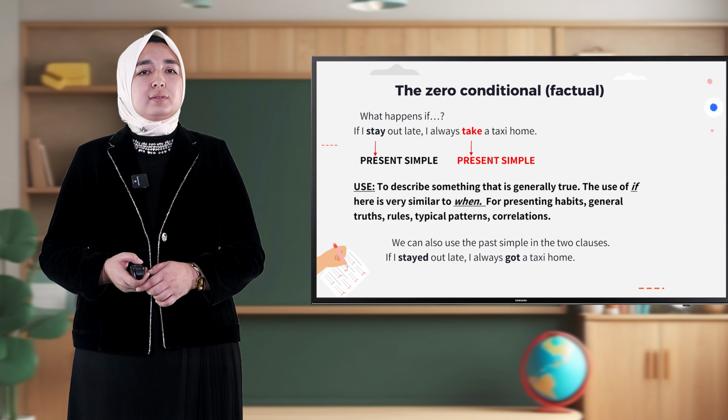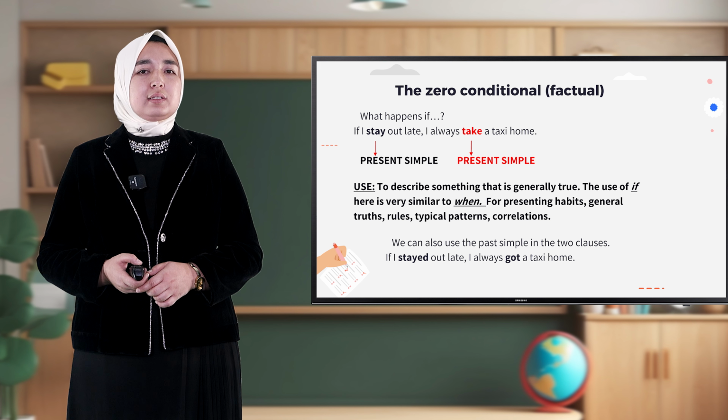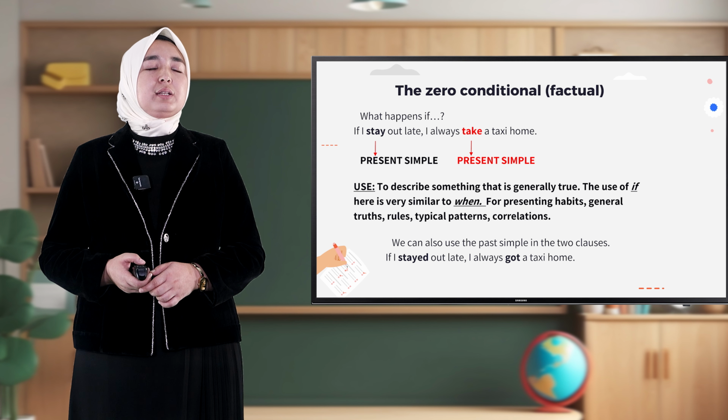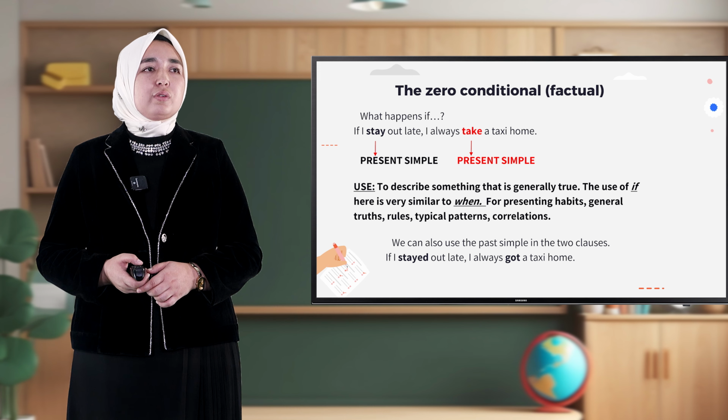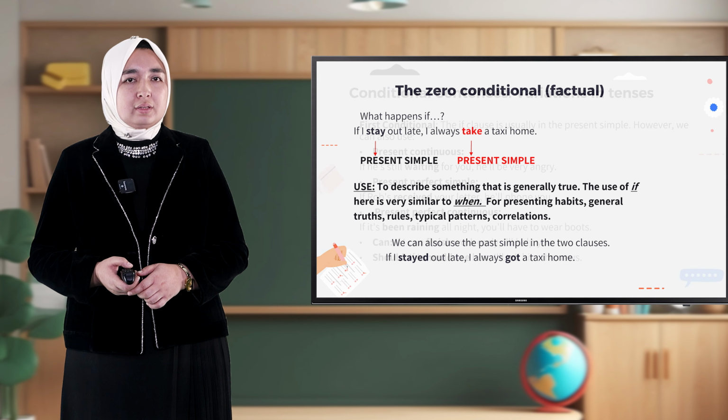We can also use the past simple in both clauses. If I stayed out late, I always got a taxi home. Both sides are in past simple here because this is also factual information.